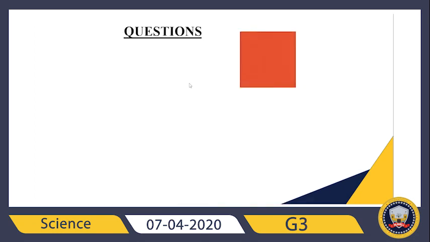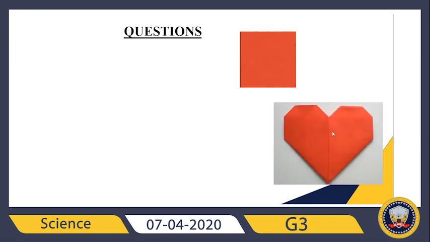Okay, right now let's try to answer the new question. There is a red paper here. So what will I do with it? For example, I'll make a heart with this red paper. I'll use it by cutting, by folding. So let's check. What is the heart made of? Like we said, it's just paper, right? So the heart is made of paper.